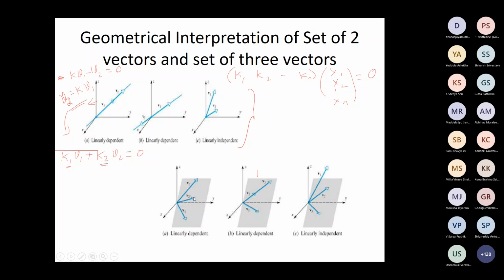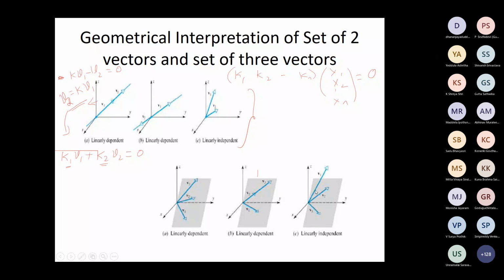For example, look at this. These three are in the same plane. Here also they are on the same plane. In fact, two are on the same line, so this is also dependent. But here they are in different planes. This is in the XY plane, and this is perpendicular to the XY plane.